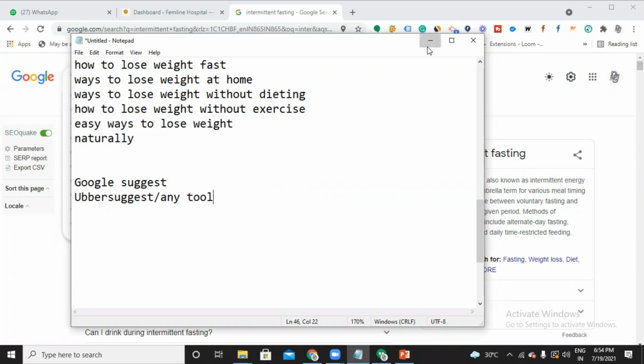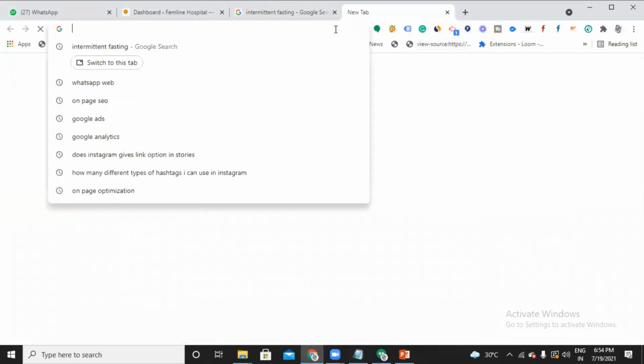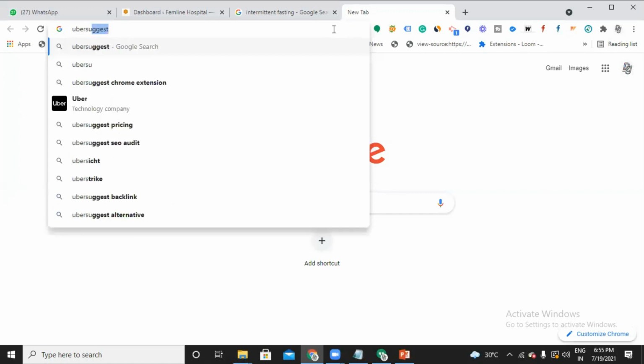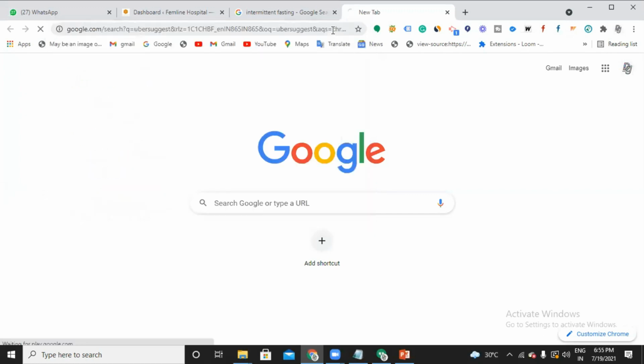You can also use other tools besides Ubersuggest. I'm going to teach you the complete SEO tools at the end of this SEO section. If I discuss them right now, you may not understand. So as of now, let's go with Ubersuggest. Search for this.